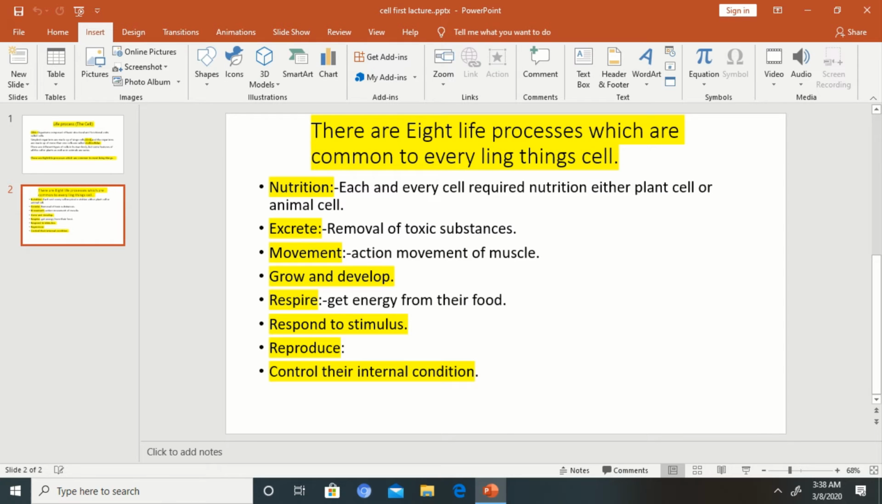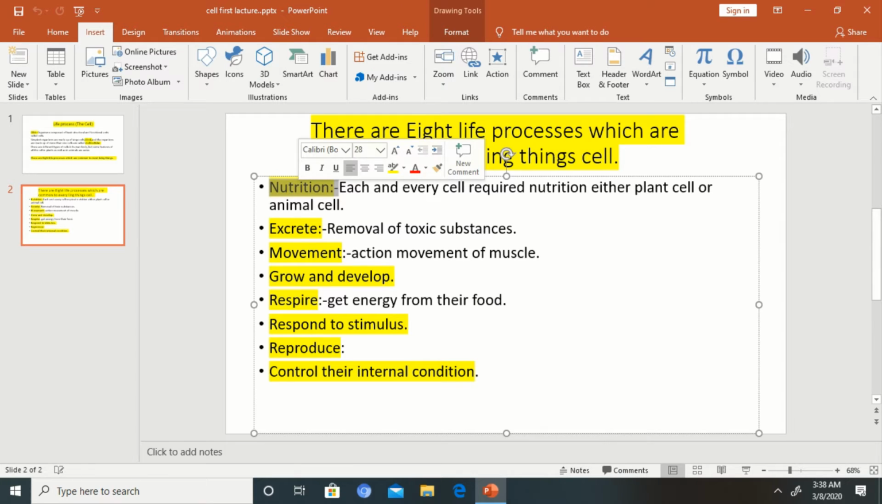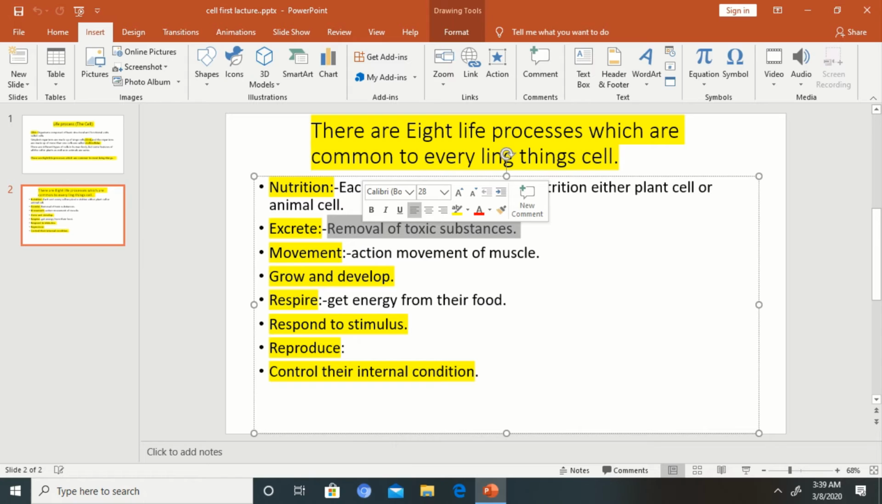The first feature is nutrition. Each and every cell requires nutrition, either plant cells or animal cells. The second feature is removal of toxic substances. Most of the cells in animals as well as plants are responsible for removal of different toxic substances.